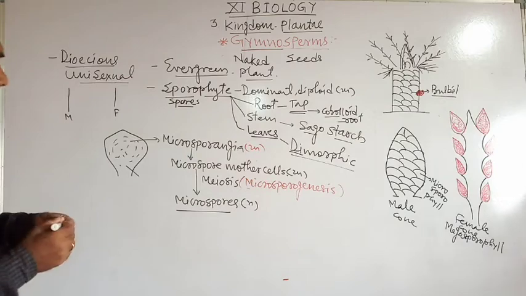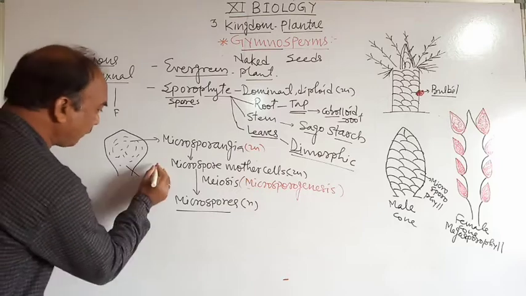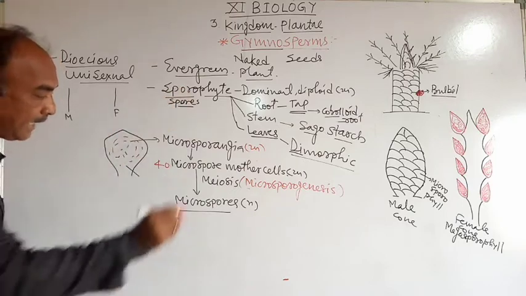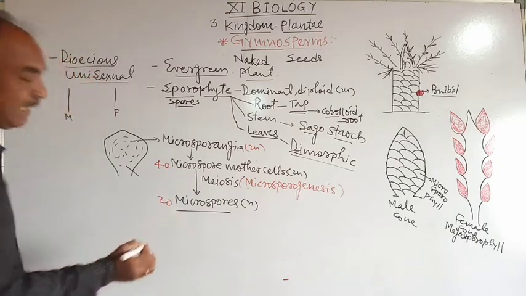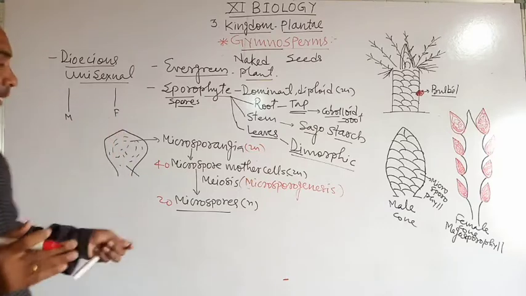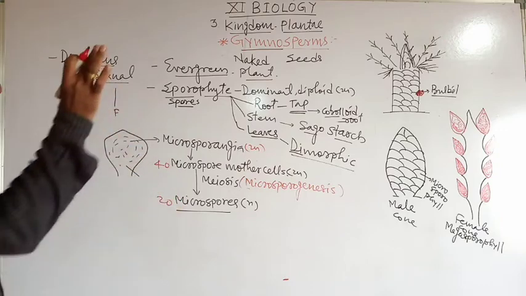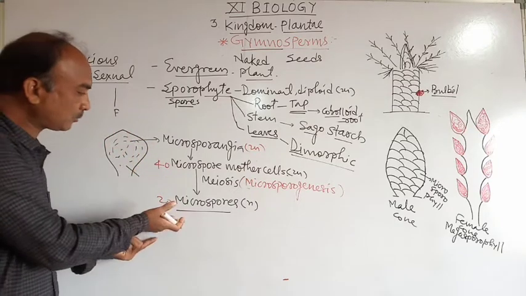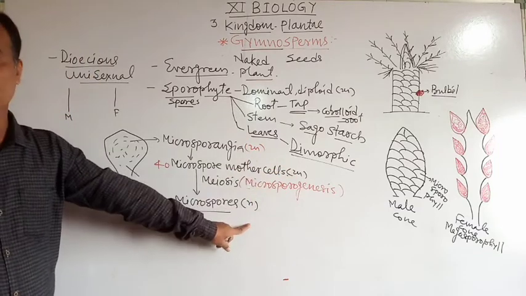For example, in a microspore mother cell the chromosome number is 40. कितना क्रोमोसोम नंबर माइक्रोस्पोर मदर सेल का? 40. Then find out the chromosome number of the microspore: 20. Means the chromosome number is reduced to half. क्रोमोसोम नंबर यहाँ पे कितना रिड्यूस होता है, हाफ. If the chromosome number of the microspore mother cell is 40, then microspore का कितना रहेगा? 20. Means 2n is reduced to form n.